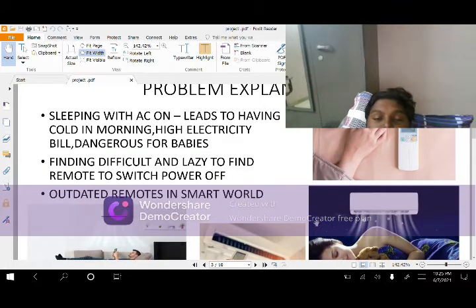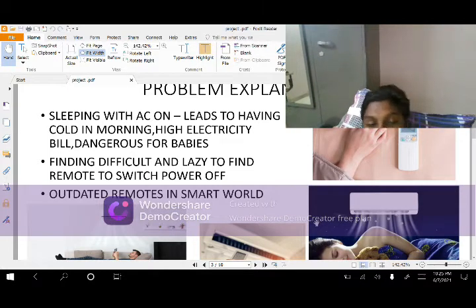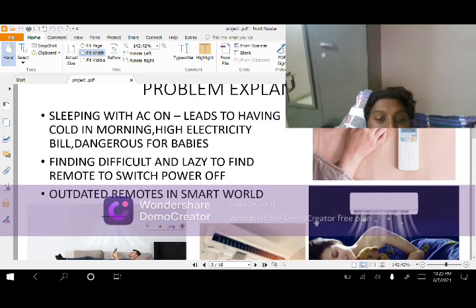The problem explained in simple form is that we usually forget to turn off the AC and fall asleep, and sometimes we find it difficult to find the remote to switch off the AC.